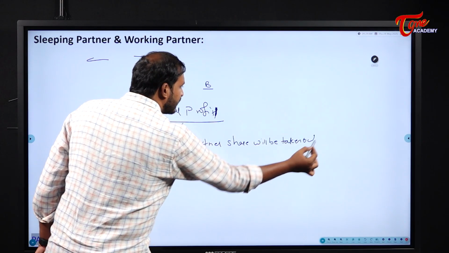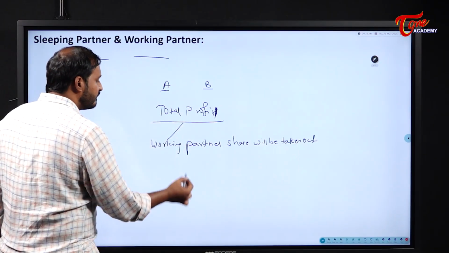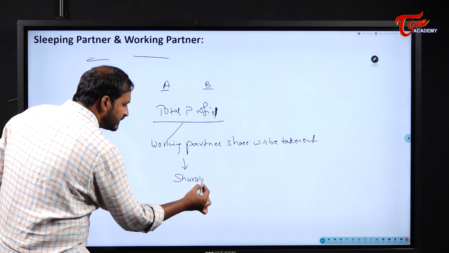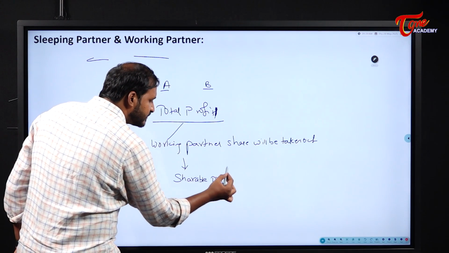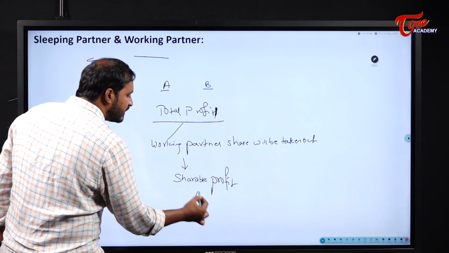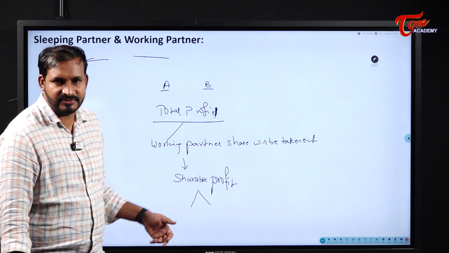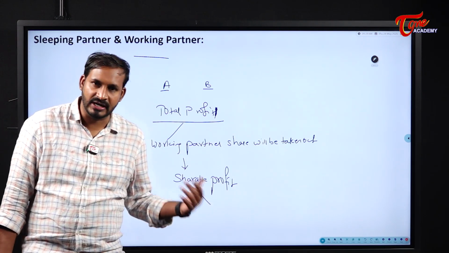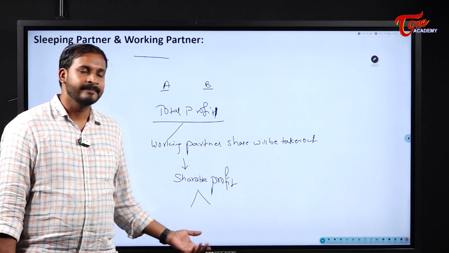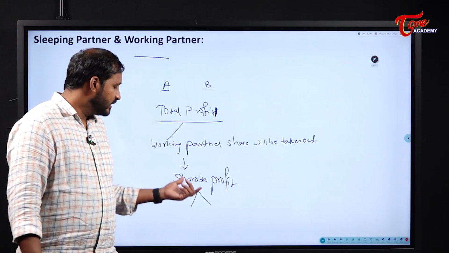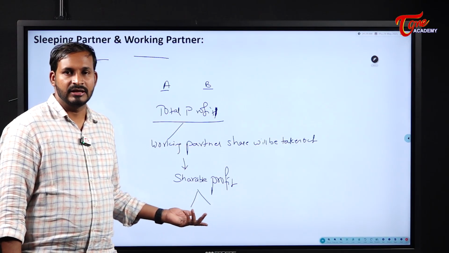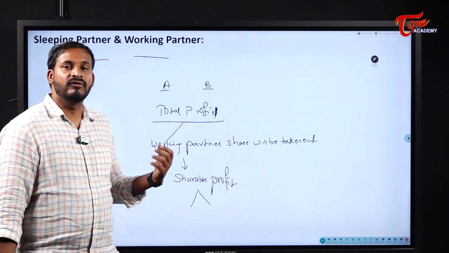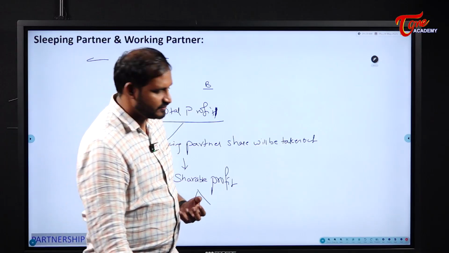After taking out this working partner's share, we get the shareable profit. And this profit will be shared according to their investment, whether it is simple partnership or compound partnership, whatever it may be. This is how the working partner and sleeping partner case works.